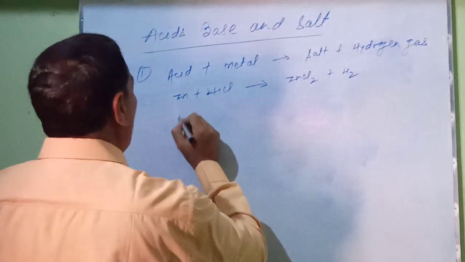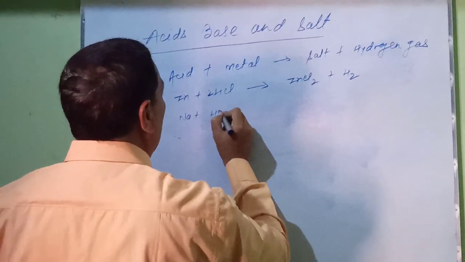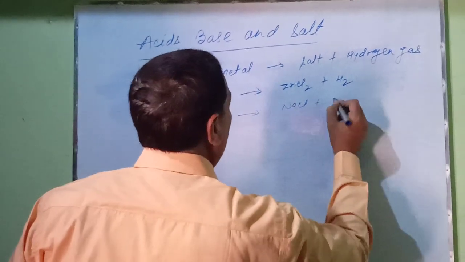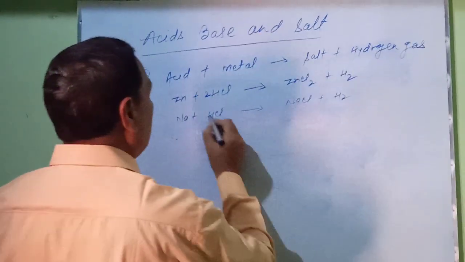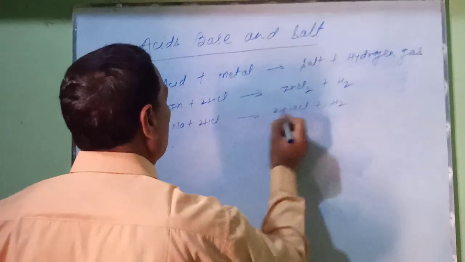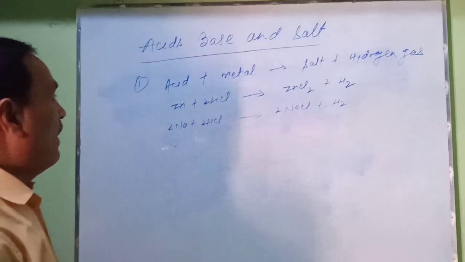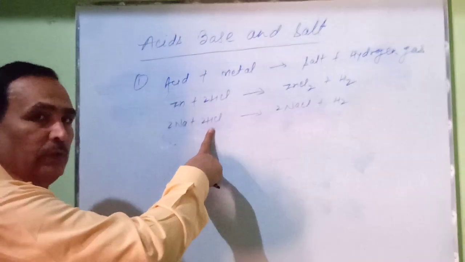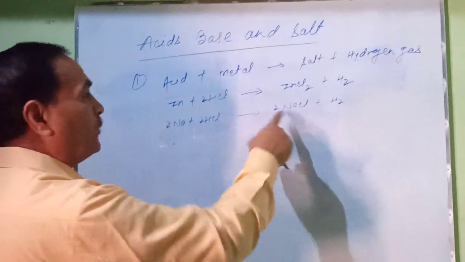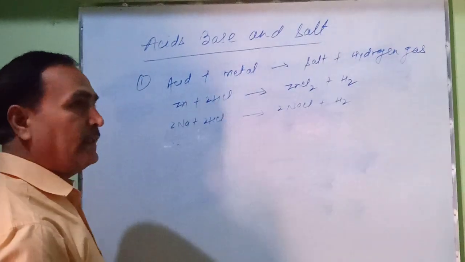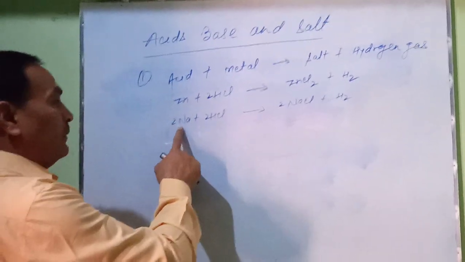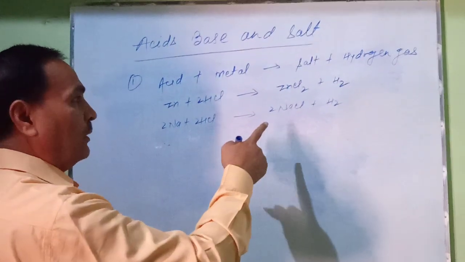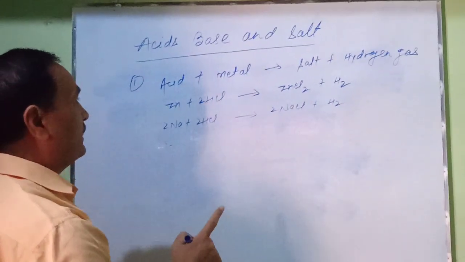Next, when sodium reacts with hydrochloric acid, it forms sodium chloride and releases hydrogen gas. Sodium displaces hydrogen from hydrochloric acid.